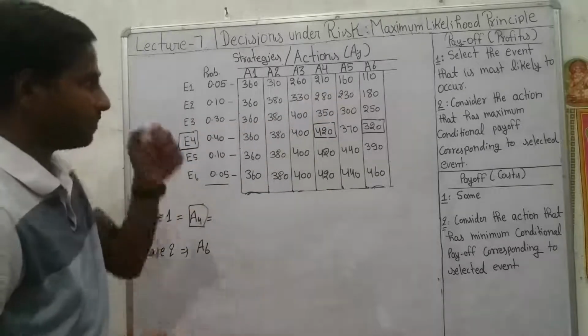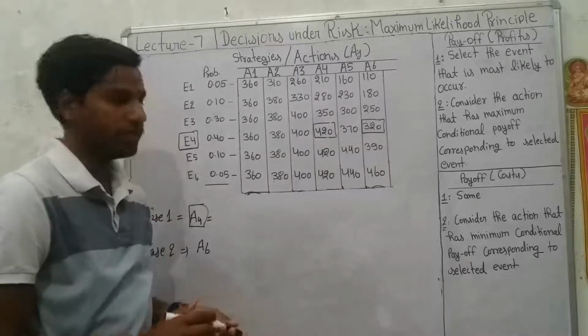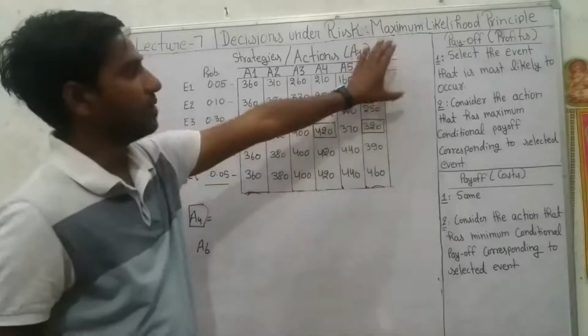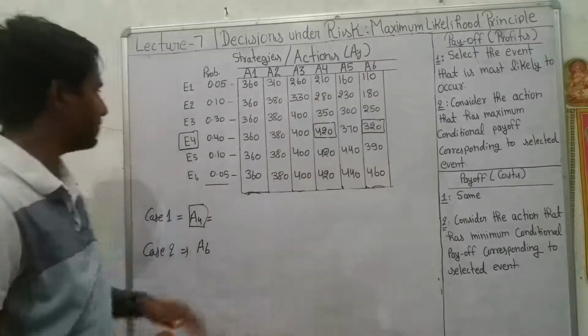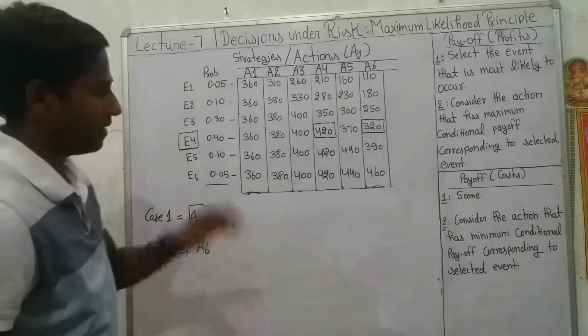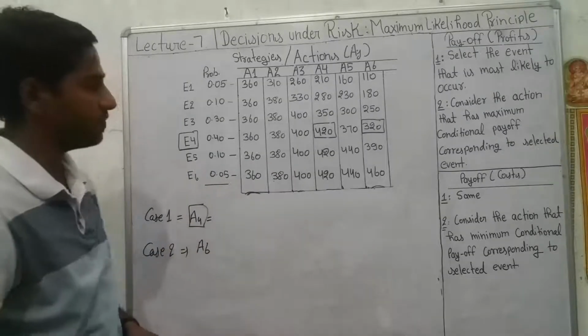It is a very simple principle to apply or to follow, because it basically considers the maximum likelihood or the probabilities of the events. That is the strong point of this principle.